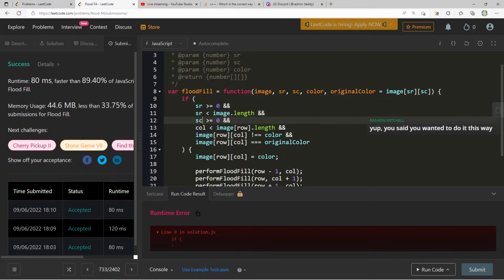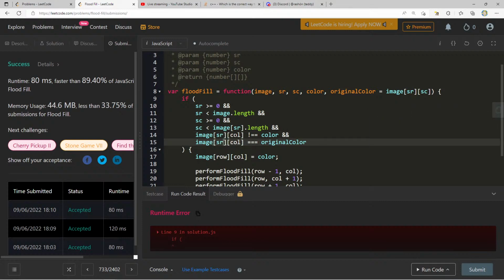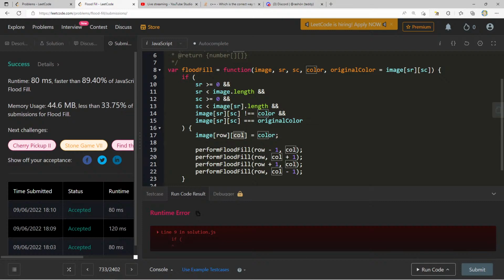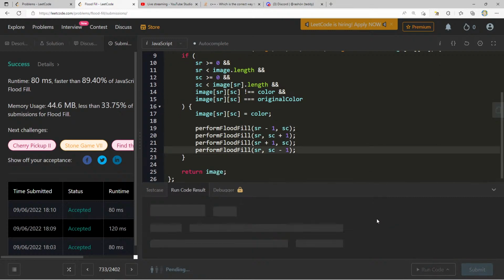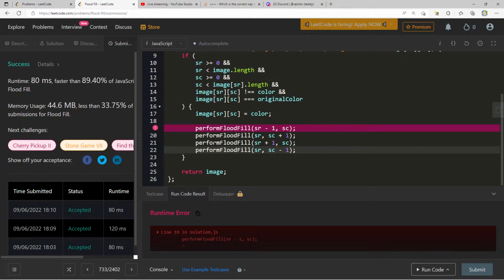SR, SR, SC, SC. Perform flood fill, and now is this going to be, oh, this is also not, yeah, no, and that's definitely better.